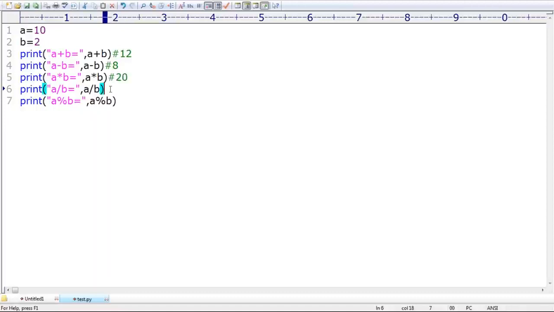Now A percentage B. What is the answer? Anyone, can you please tell? Immediately you have to tell. Each and every person should respond for this especially. A by B, what is the answer?